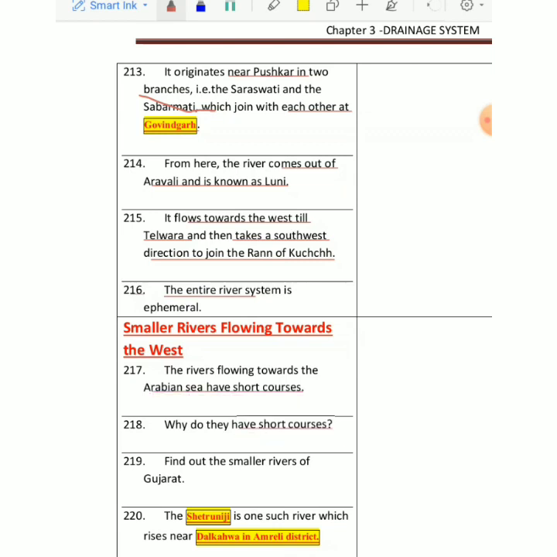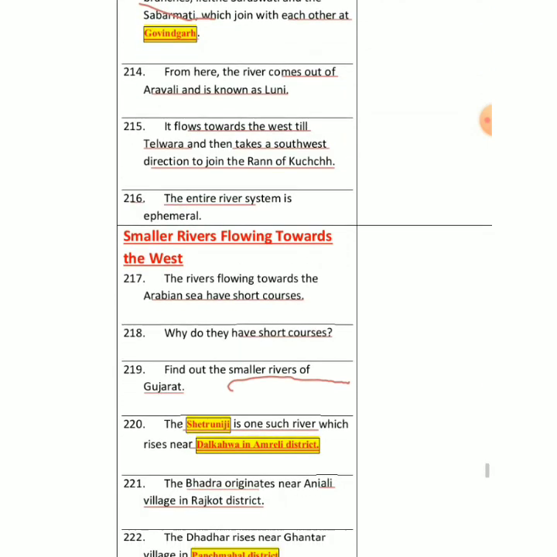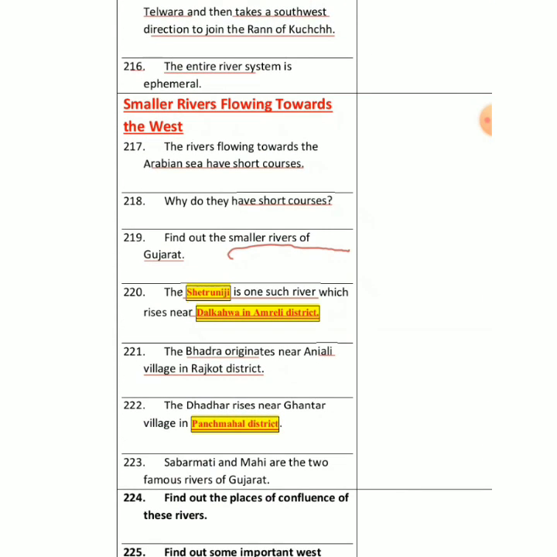Why do they have short courses? Name some smaller rivers of Gujarat. So we have one river called Shatrunji, which rises at Dalkhaniya in Amreli district of Gujarat. Then we have Bhadar, near a place called Anali village in Rajkot district in Gujarat. Then we have a small river called Dhadar that rises near Gantar village in Panchmahal district. Then Sabarmati and Mahi. Basically, these are very important rivers of Gujarat, right?